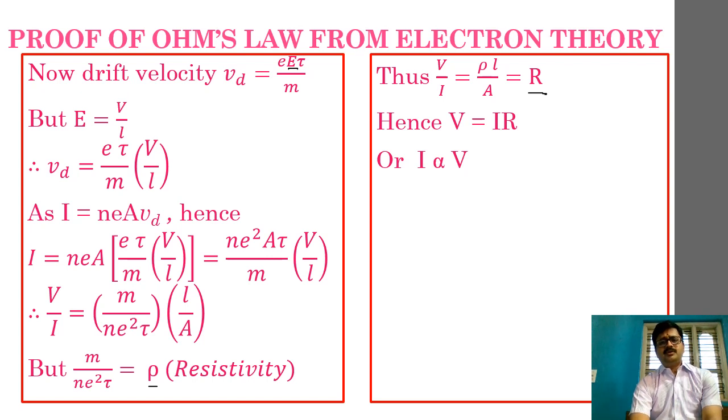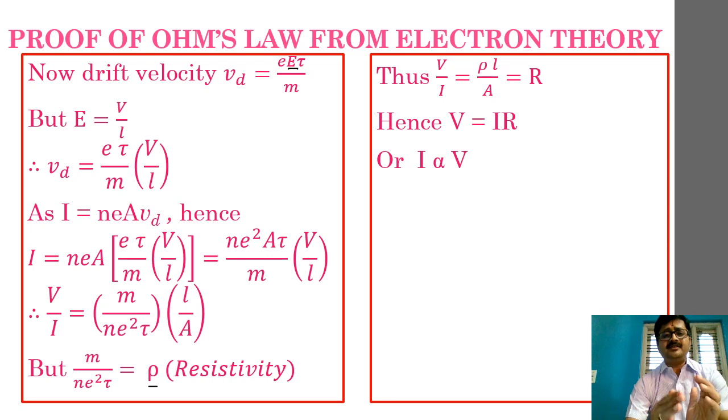So this is the step in which we can make this derivation. I hope this derivation is clear. Let me just give you a brief of how we can make this derivation once again. Start with the drift velocity and electric field equation. Once you are done with that, define electric field as potential difference divided by length.